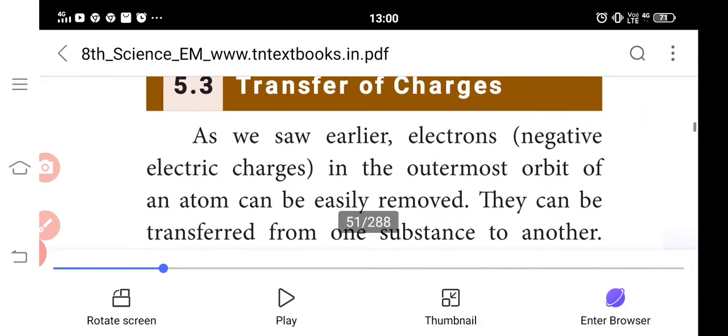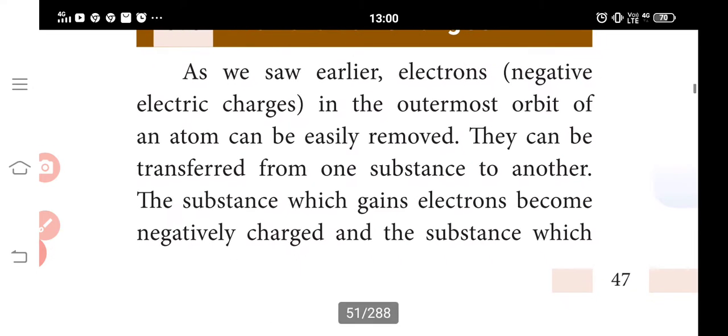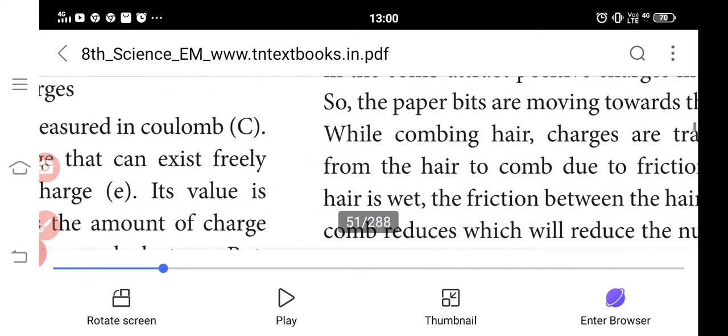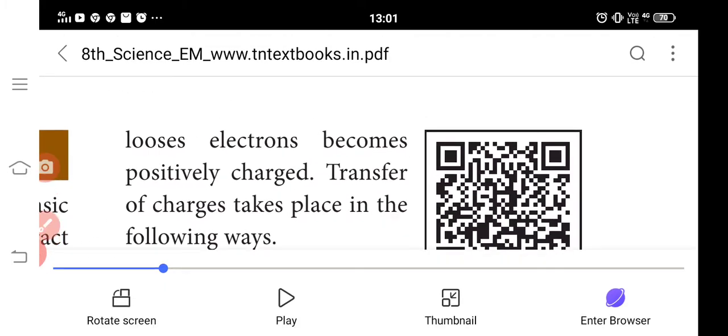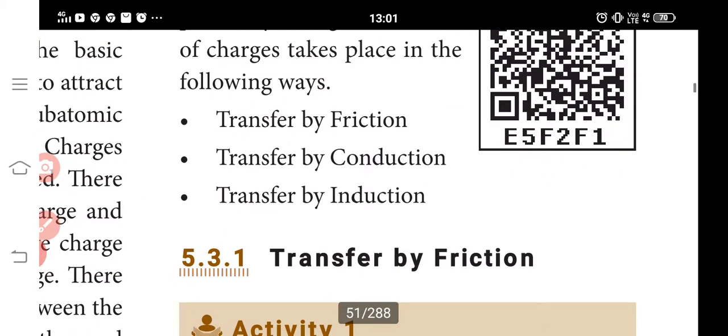Next is the transfer of charges. As we saw earlier, electrons are negative charges at the outermost orbit of an atom and can easily be removed. They can be transferred from one substance to another. The substance which gains electrons becomes negatively charged, and the substance which loses electrons becomes positively charged. Transfer of charges takes place in the following ways: transfer by friction, transfer by conduction, and transfer by induction.